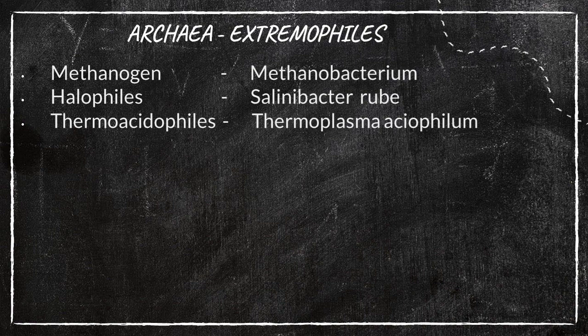Understand? For example, volcanic events, polar ice caps, hot springs. So in these entirely different extreme climatic conditions, it can live. That's why Archaea is mentioned as extremophiles. Actually, it is a bacteria only, but a specific one, right?